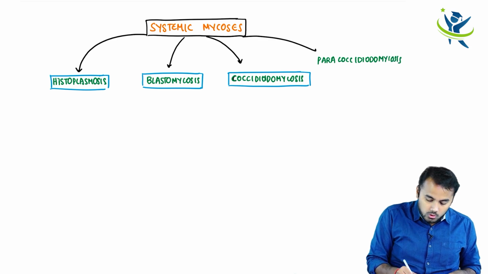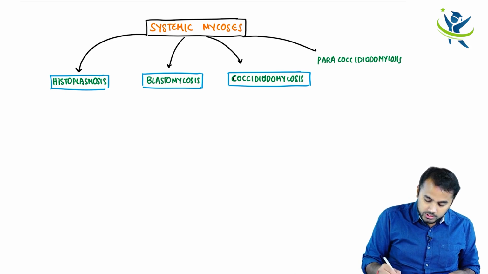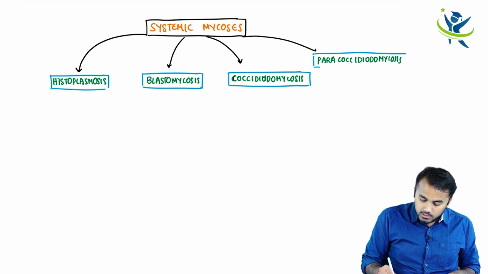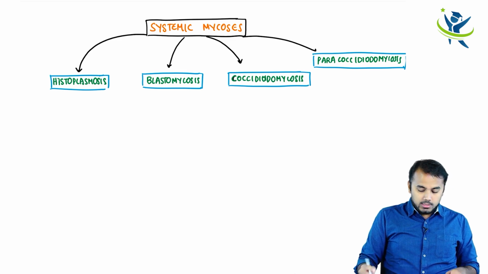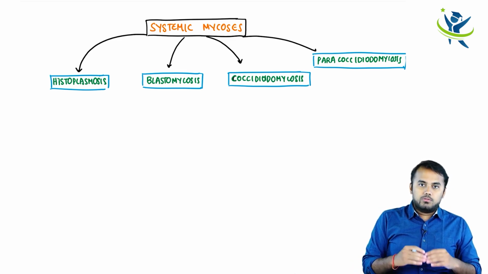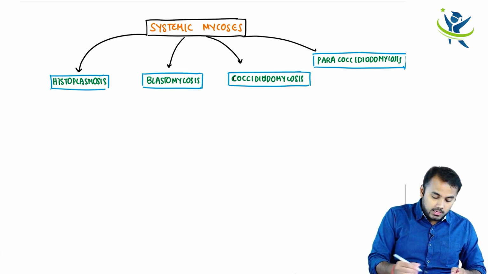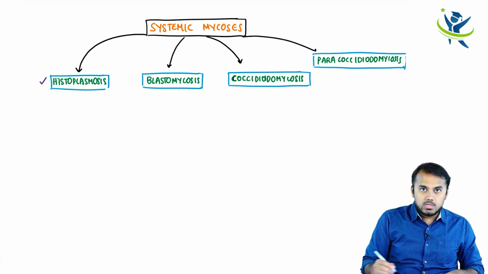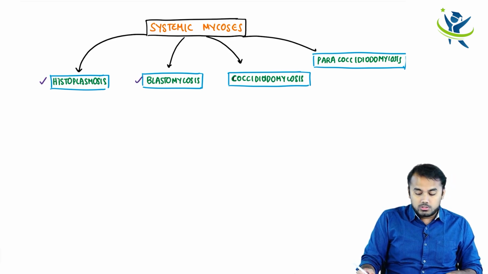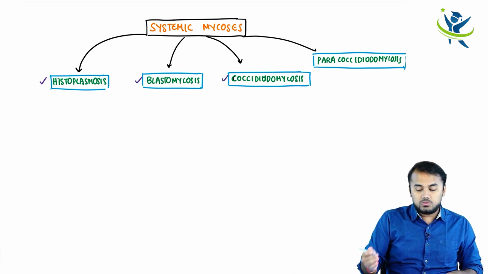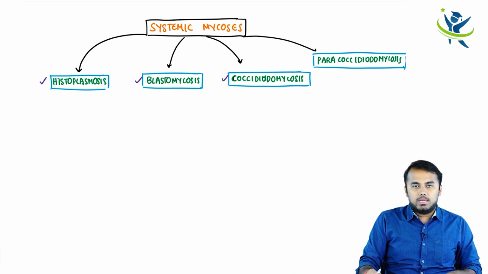So, what is the list which I have mentioned here, guys? These 4 different types of fungal infections are grouped under the systemic mycosis. One is histoplasmosis, another one is blastomycosis, the third one is coccidioidomycosis, and the last one is paracoccidioidomycosis, right?